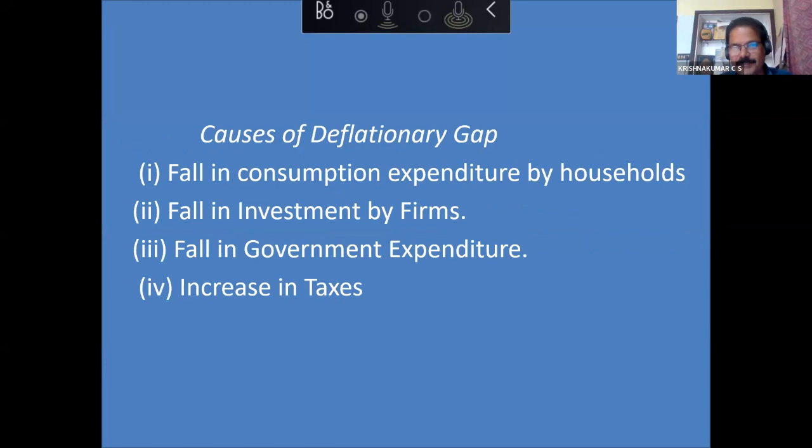Causes of deflationary gap. Just the opposite of what we said for the other one. Here we can say fall in consumption expenditure, fall in investment expenditure, fall in government expenditure, increase in taxes. Consumption falls, aggregate demand will fall, so AD will become less than AS. Investment falls, aggregate demand will fall, so AD will become less than AS. Government expenditure falls, so people's income falls, aggregate demand will fall. Taxes are increased. When taxes are increased, the disposable income of the people will fall, aggregate demand will fall because consumption falls. So these are the causes.